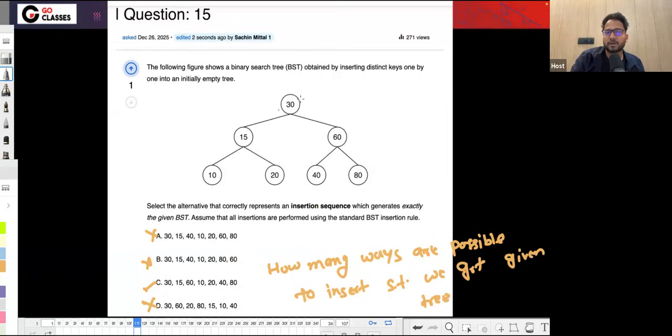See, 30 must be first, but between 15 and 60, what do you think? I mean, after 30, you can have either 15 or 60. Anything is possible here. So basically, you need to count all the ways, right? We have done this already in our lectures, but just think about it for a minute and then we will solve it. Just think for at least 5 minutes before you see the solution.